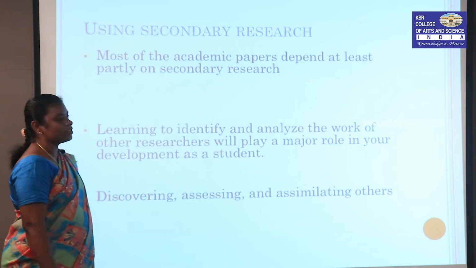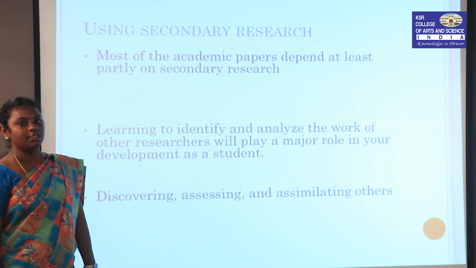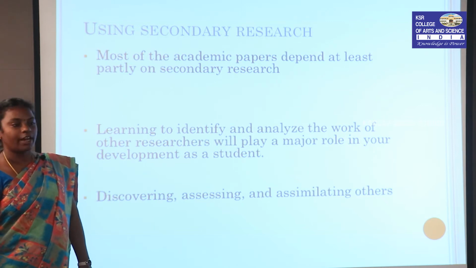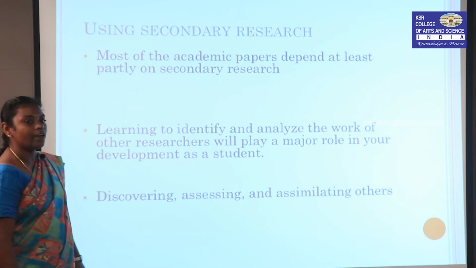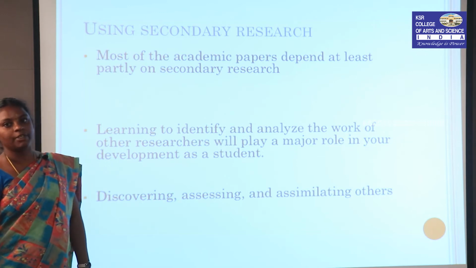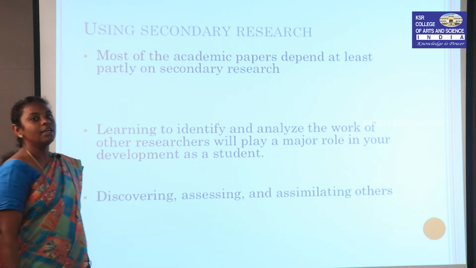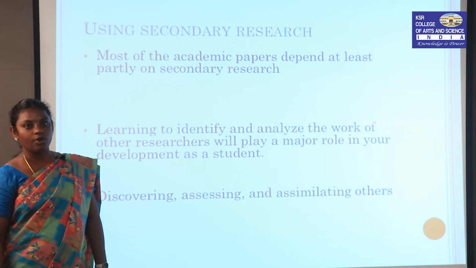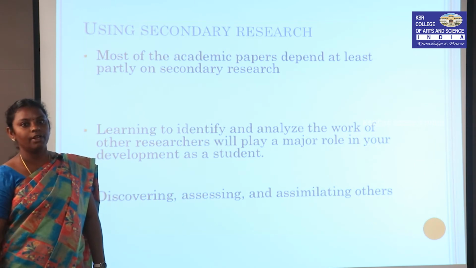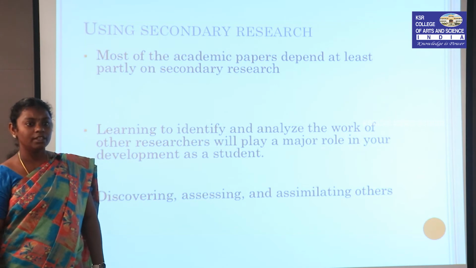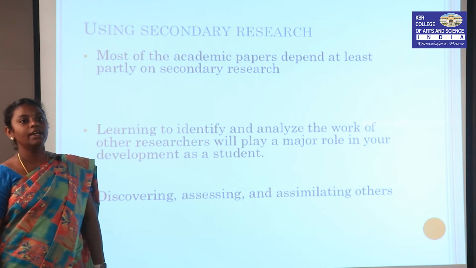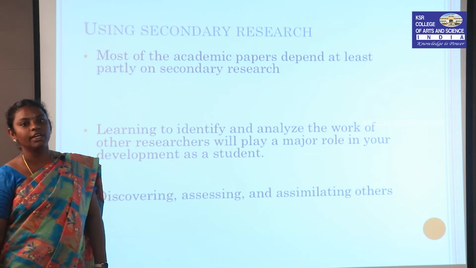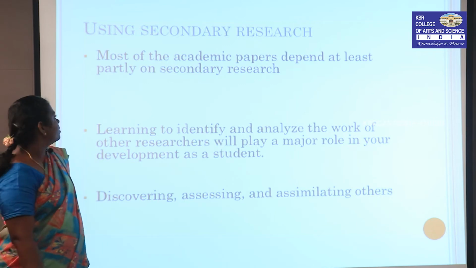These are the types of research: primary research and secondary research. We are involving the primary text. Even without studying a primary text, one cannot do research in English. Then they have to collect more and more information from the secondary sources also. Secondary sources are nothing but collecting more books from the library, or searching online, since nowadays a lot of online sources are available. We can search, and there are also many dissertations available. So we can research that particular topic, or they will get information about that and they will write their own decisions.